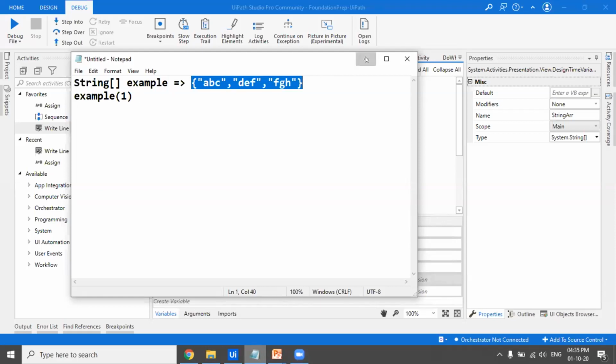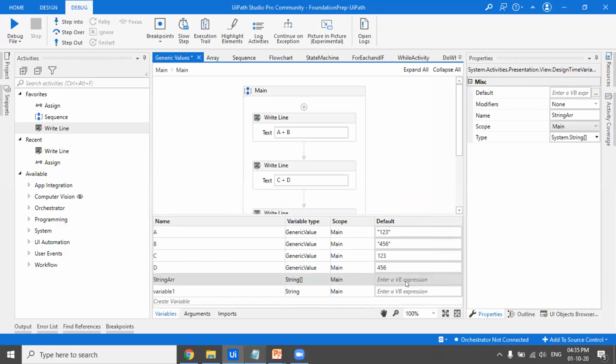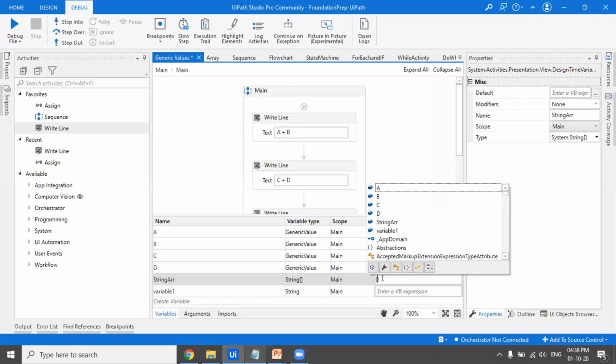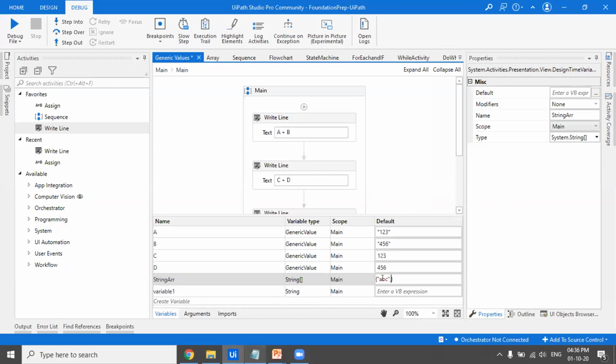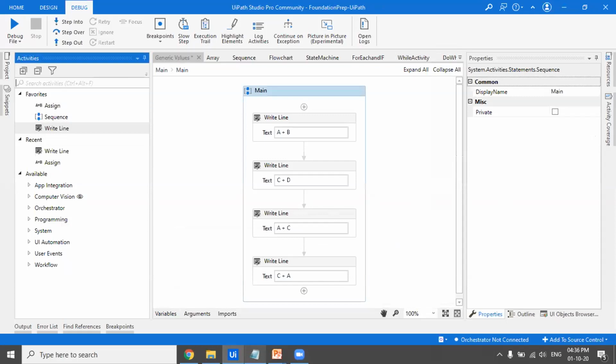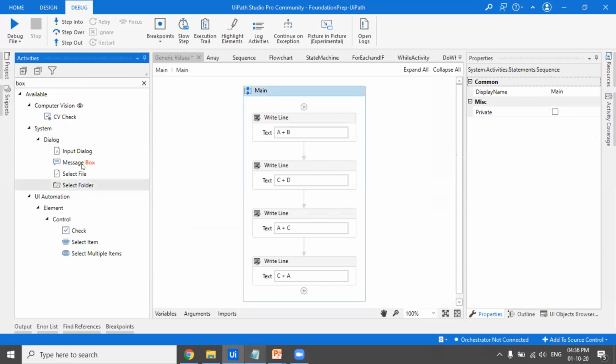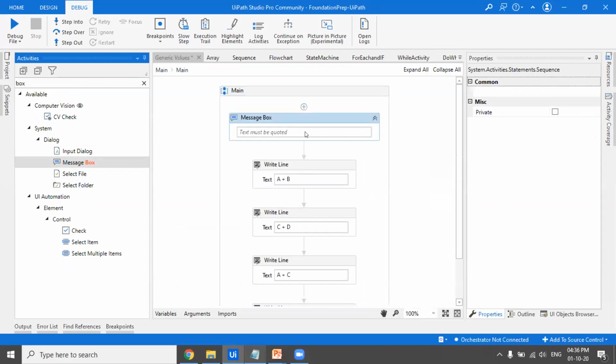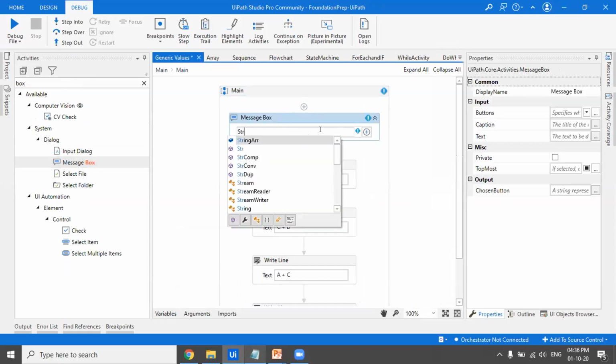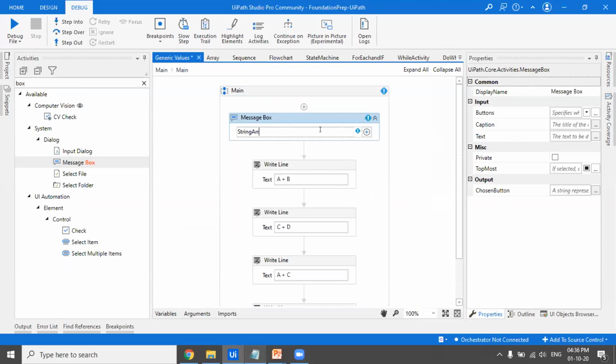Let's see this practically. I've already declared the string array. I'll assign a value to it: the same thing, ABC, DEF, and GHI. Now suppose I want to get the value DEF. We have the message box and write line to display the value, so I'll drag in a message box. This is the variable name, and I want to access the value at index 1.